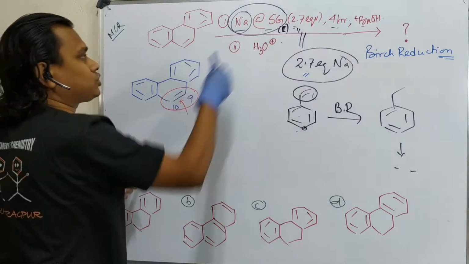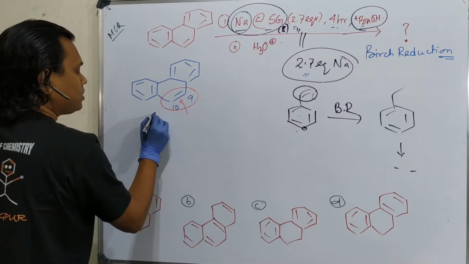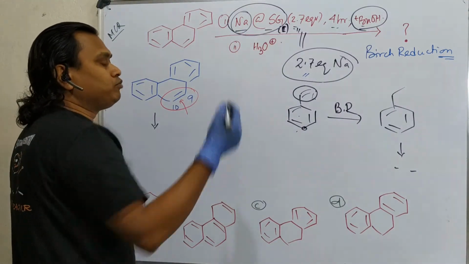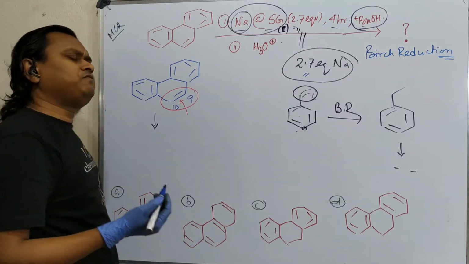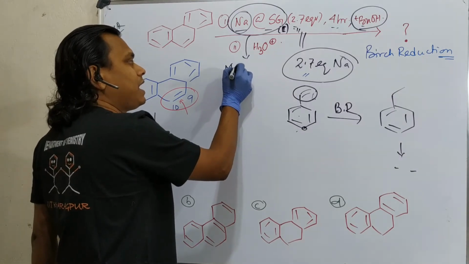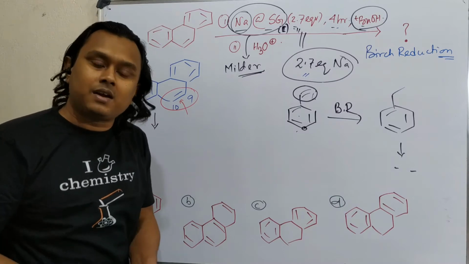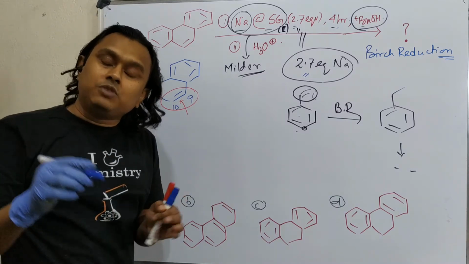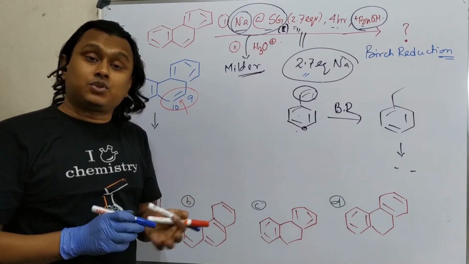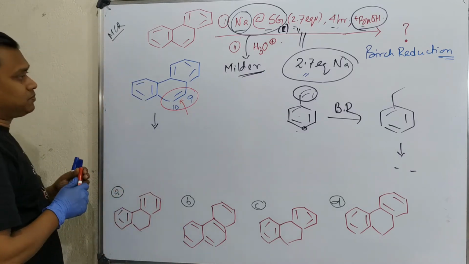So what is expected? Sodium silica gel, and see there is butanol as a solvent. So you can consider this equivalent to sodium. Now the question, why silica gel? Because metallic sodium is a very reactive reagent, and this is, you can consider, somewhat milder. And remember, in the development of chemistry, it is highly desired to prepare less reactive, more selective and easy to handle reagents, because there is a chance of accident when you handle sodium in your laboratory. So we should not have those kinds of unexpected incidents.